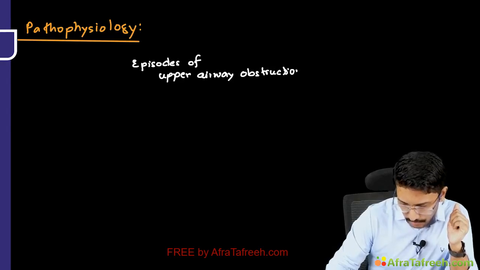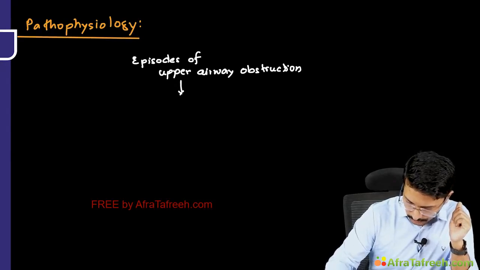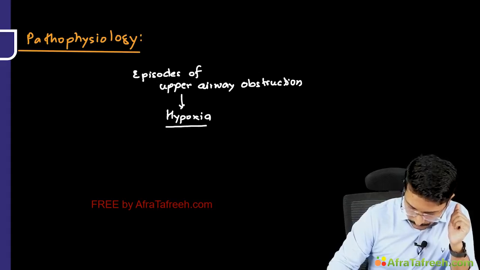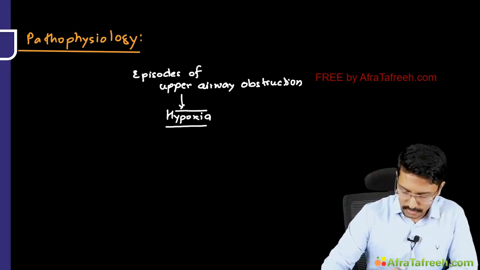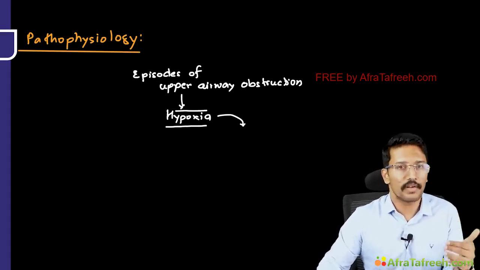Now when upper airway obstruction develops, obviously this will lead to hypoxia, right? And when hypoxia is happening, your respiratory center in the brainstem will sense it and try to compensate.